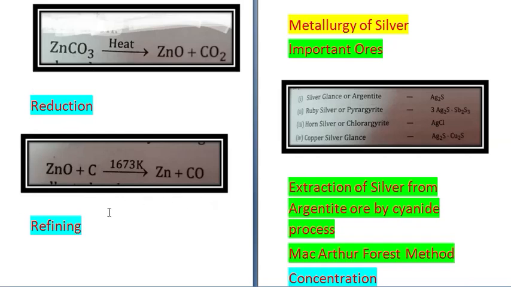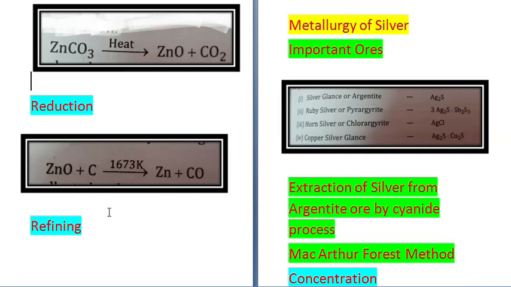The impure metal is refined by electrolytic method. In this process, impure zinc is made anode, pure zinc is made cathode. Electrolyte used is zinc sulfate containing little amount of dilute sulfuric acid. On passing electric current, pure zinc is deposited at the cathode and impurities at anode.